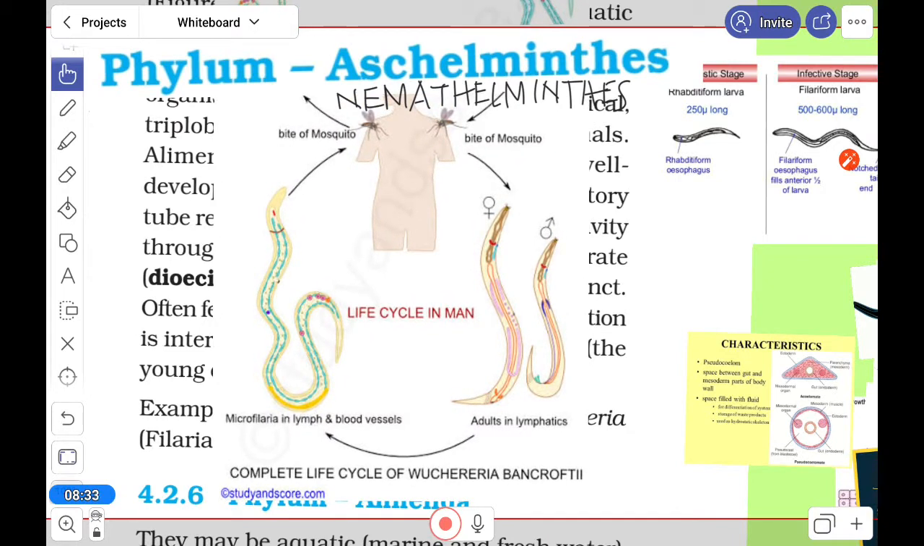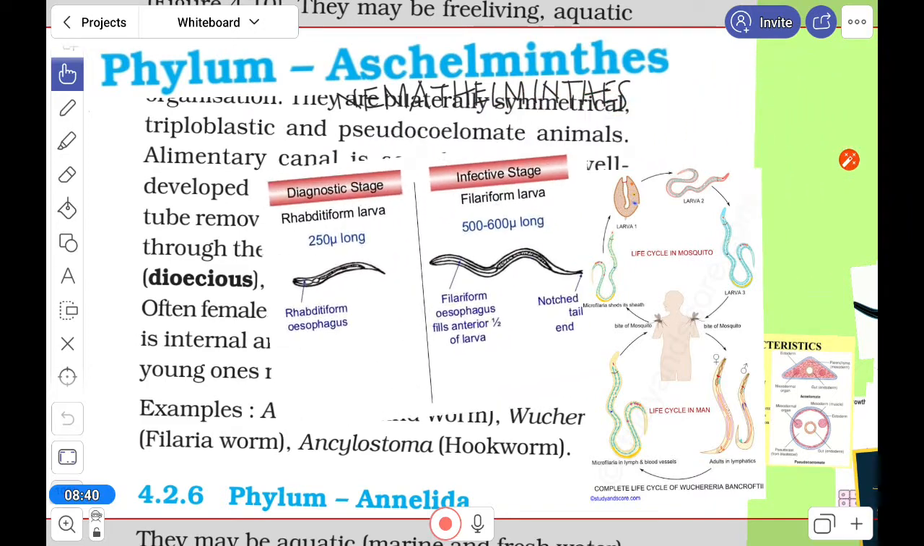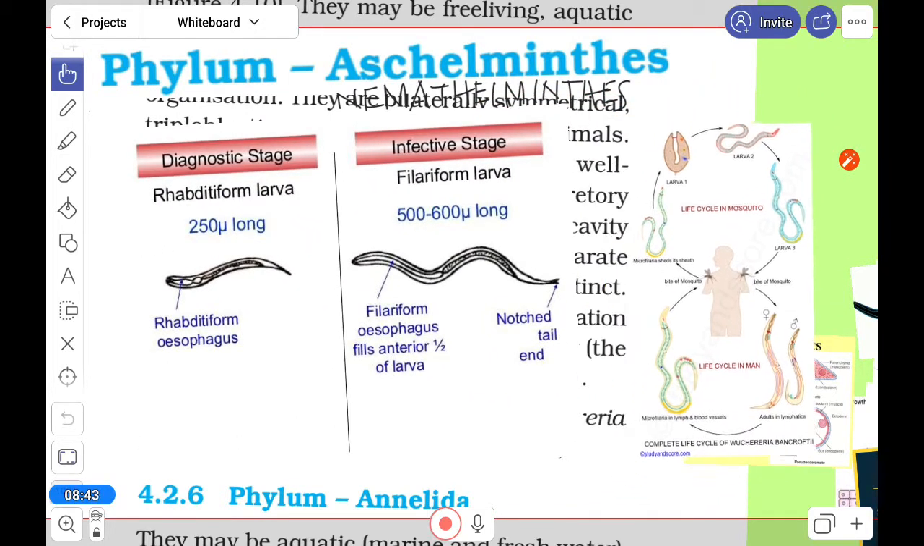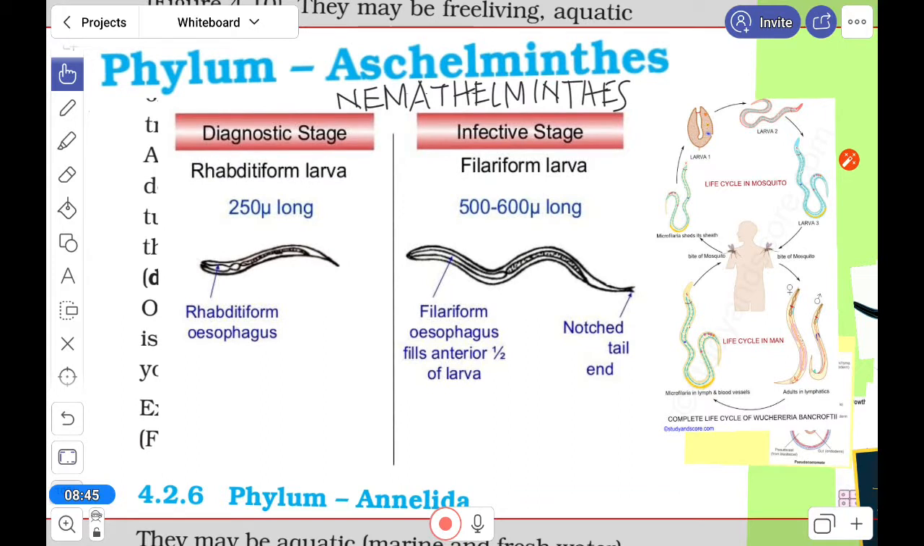And the larval stage, the larva resembles the adult. Here is the larva. We can see the rhabditiform larva, here it is 250 microns in length. This is rhabditiform, which looks like a nematode, but it is a larval stage, and this is the diagnostic stage. This is the infective stage, the filiform larva, which is much longer, and you can see its structure. It's well developed.